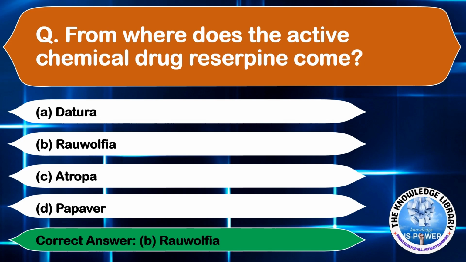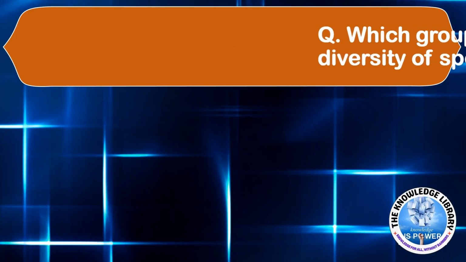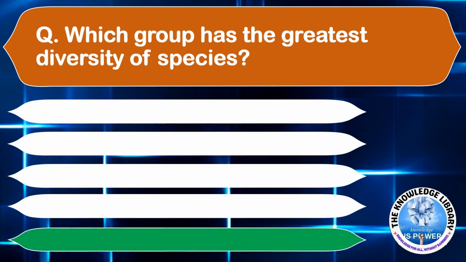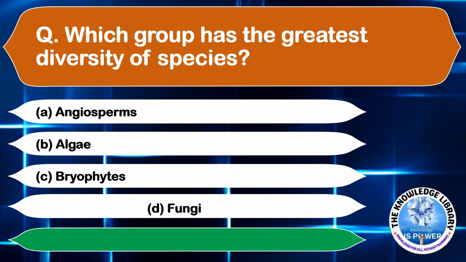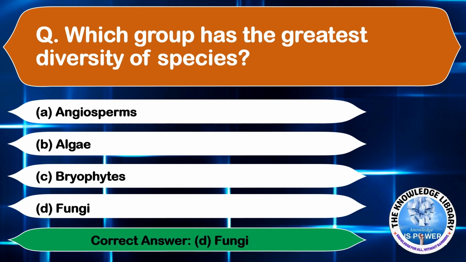Moving on to the next question. Which group has the greatest diversity of species? Option A, angiosperms. Option B, algae. Option C, bryophytes. And option D, fungi. The correct answer is option D, fungi.